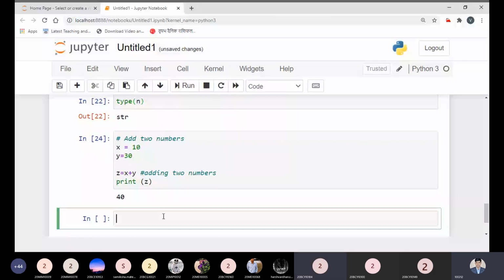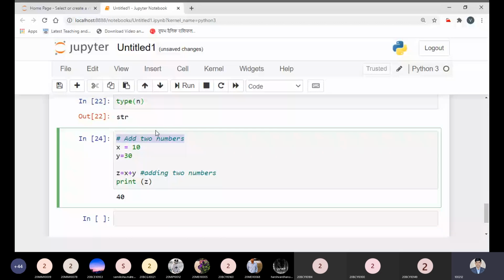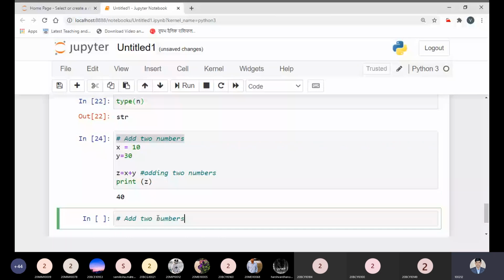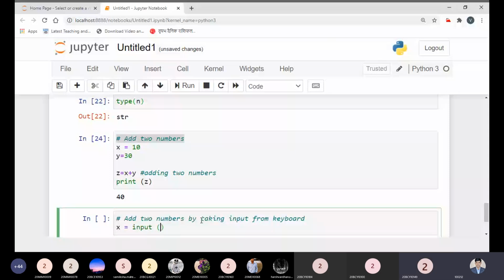Now the same code I'm writing through keyboard input. So first, let me write add two numbers by taking input from the keyboard. So the same thing I can write, x is equal to input, num1, the first number.